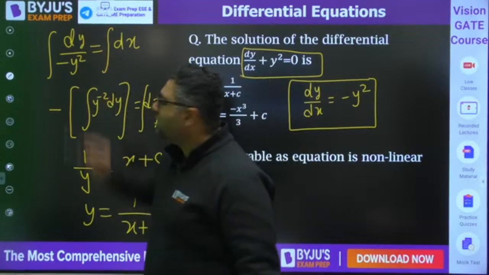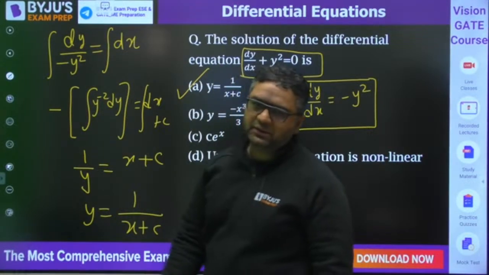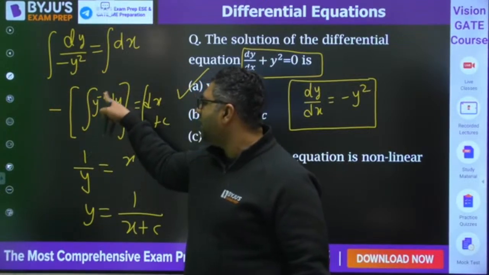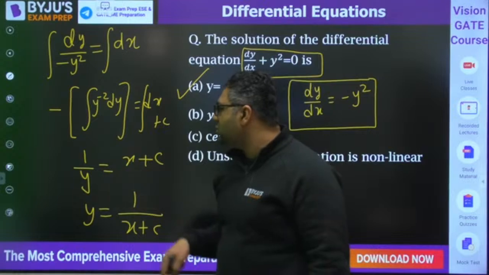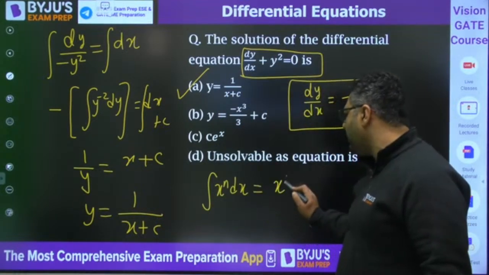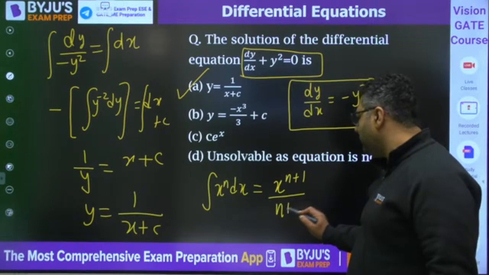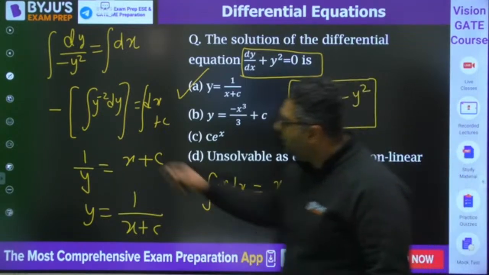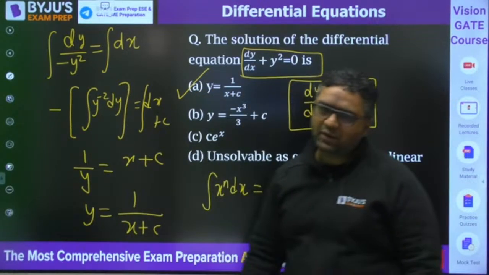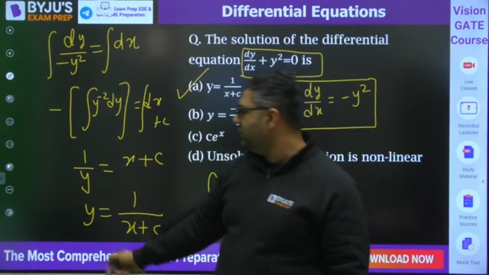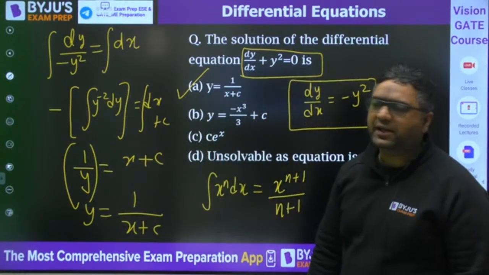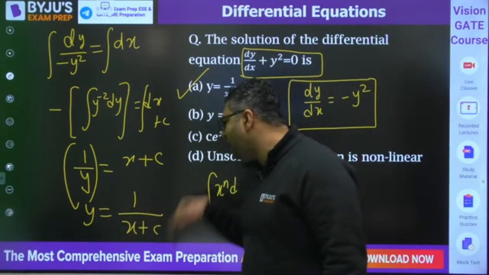So dy by minus y square is equal to the integration of dx. Now my dear, if I take this minus sign out, 1 by y square can be written as y to the power minus 2 dy. Then you know whenever we integrate x to the power n dx, what is it? It is x to the power n plus 1 divided by n plus 1. So it is going to be y to the power minus 2 plus 1 by minus 2 plus 1. So minus minus will get cancelled out, and you would get y to the power minus 1, which is nothing but 1 by y. So 1 by y is equal to x plus c, where c is the constant of integration. So you can write y is equal to 1 by x plus c.